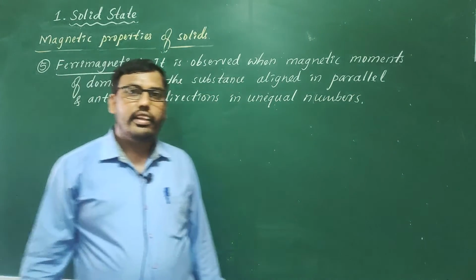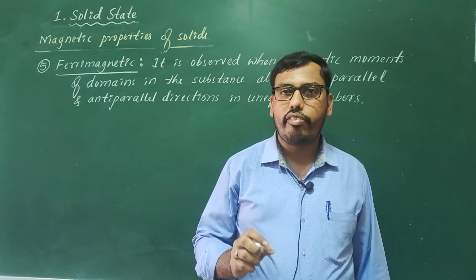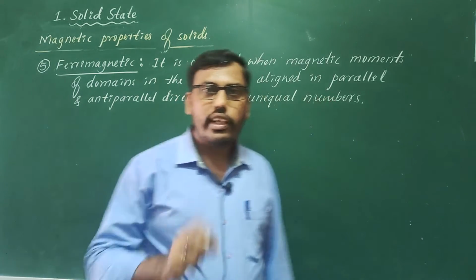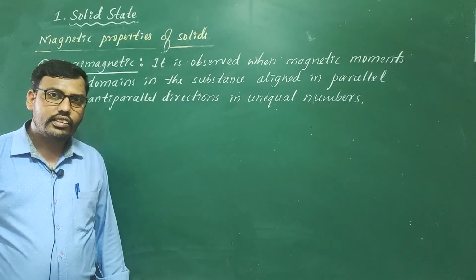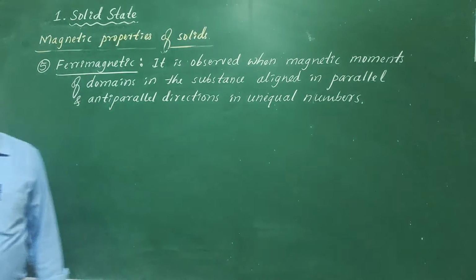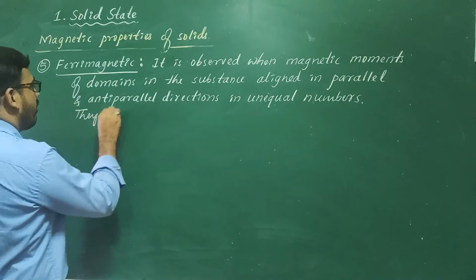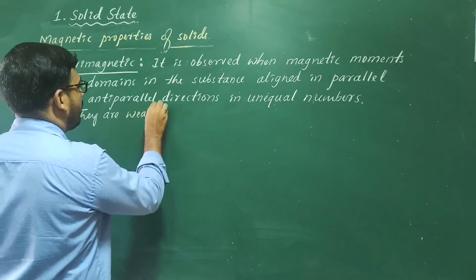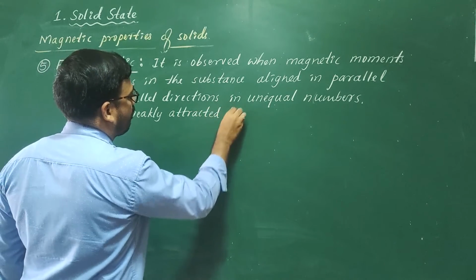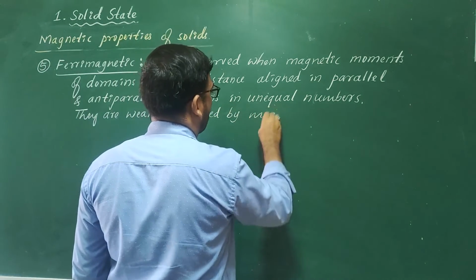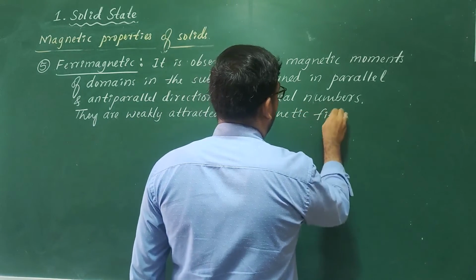So that's why the net magnetic moment is not 0 here. They possess a certain value of magnetic moment, hence they are weakly attracted. These types of magnetic substances, ferrimagnetic substances, are weakly attracted by the magnetic field, compared to ferromagnetic substances.